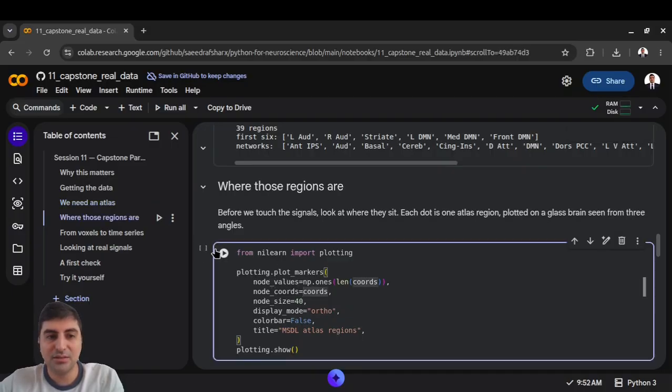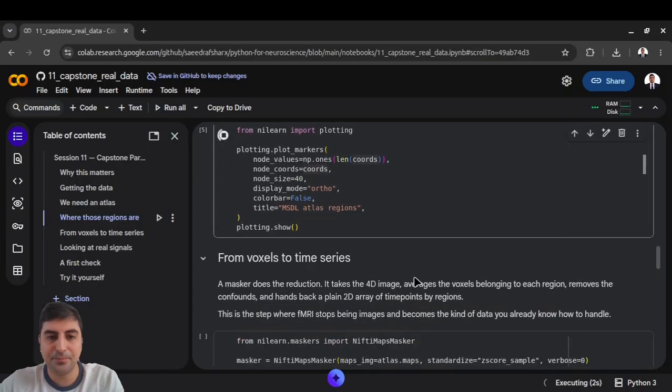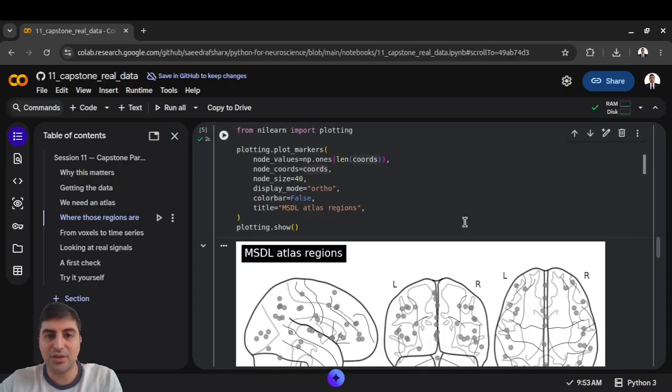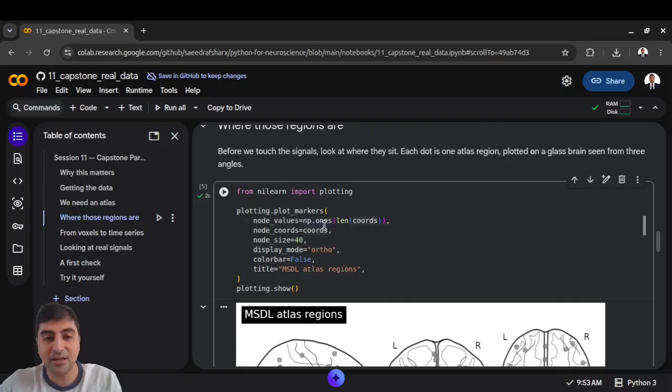Before the signals, let's look at the anatomy. Okay, we're using Nilearn again, and we are importing plotting from it. We tell it the number of nodes, which comes from the length of the coordinates we just separated from the atlas.